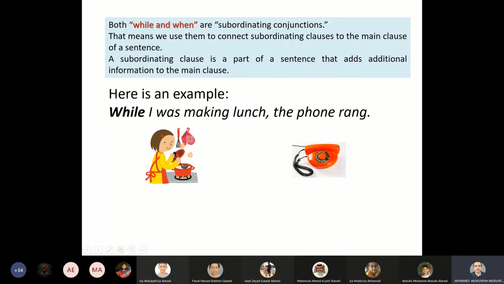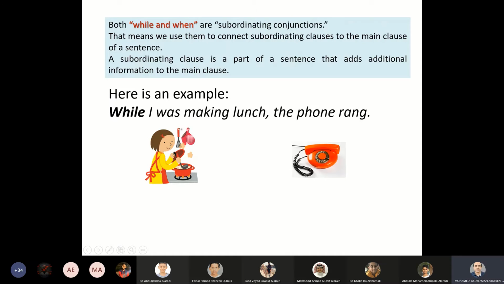Look here, students, we have got 2 actions. Here is an example. Look at that woman. She says, I was making lunch. The phone rang. Here you can see 2 actions. When you use while to connect the 2 actions, while is used with the action that was at the beginning, action number 1: while I was making lunch. What happened? Meanwhile, the phone rang. While I was making lunch, the phone rang.